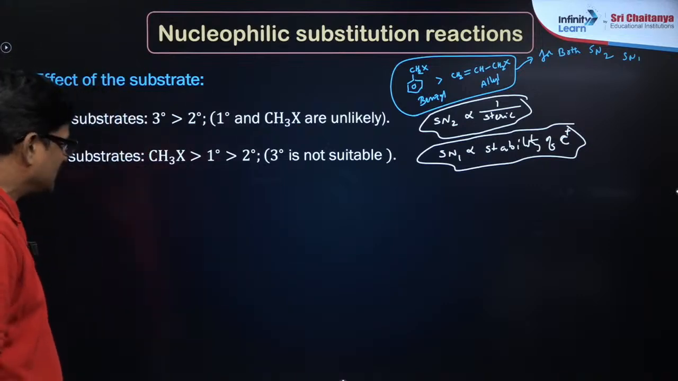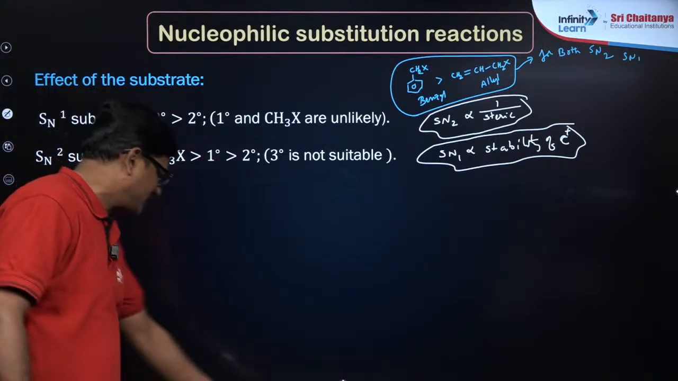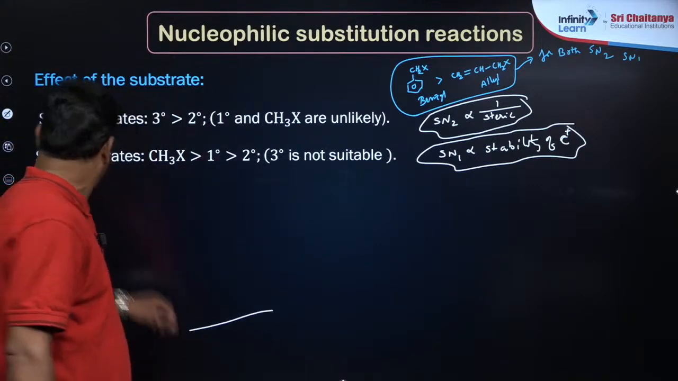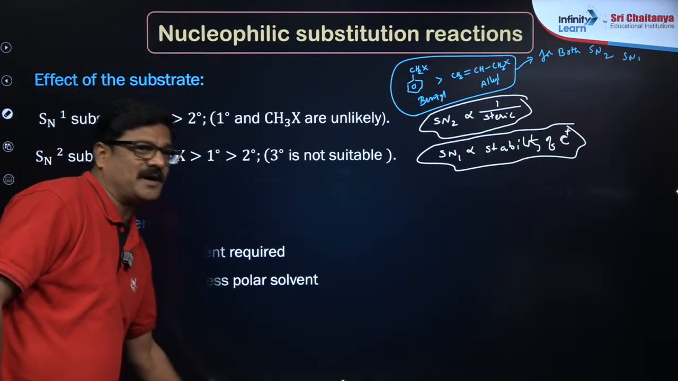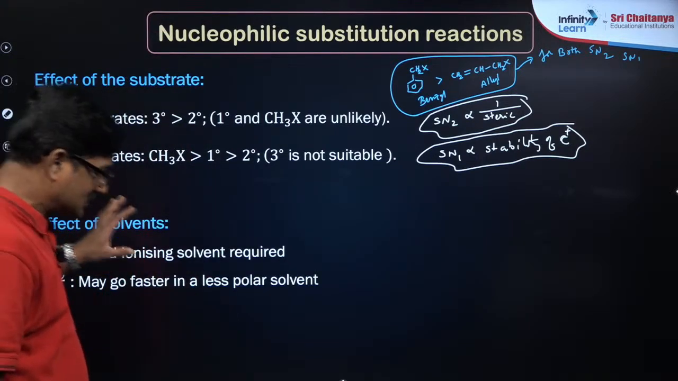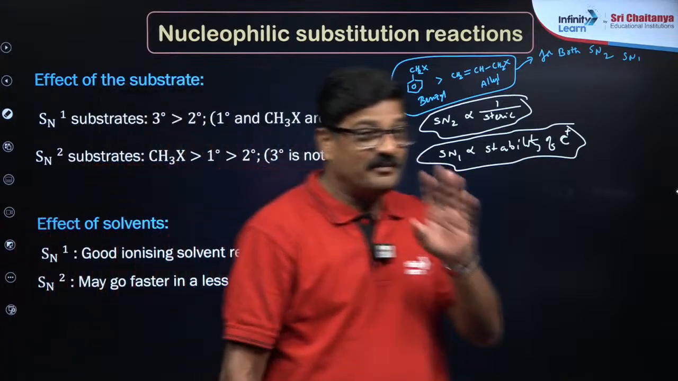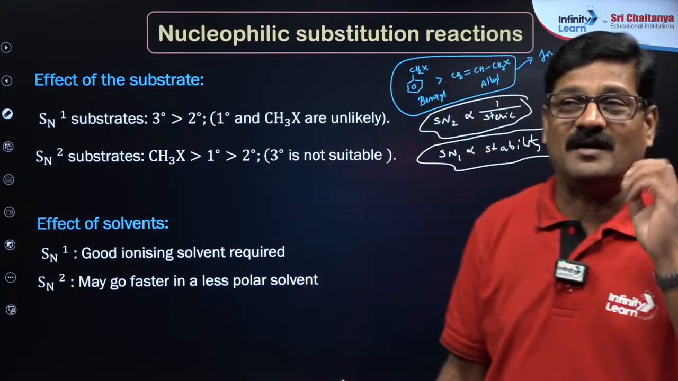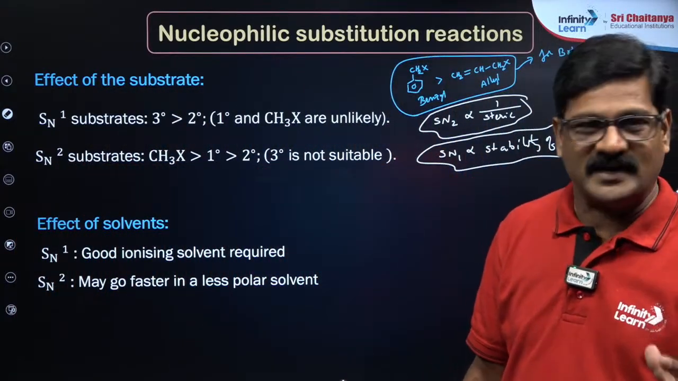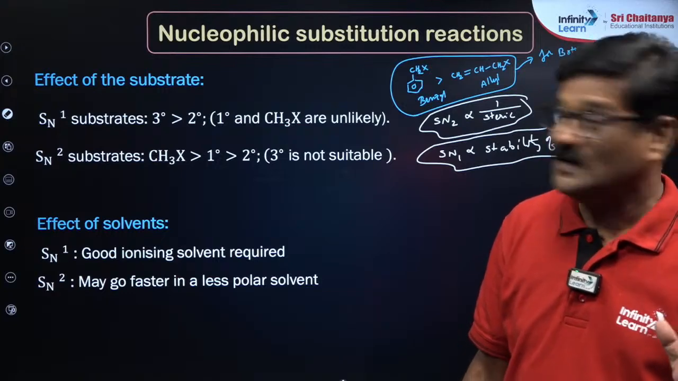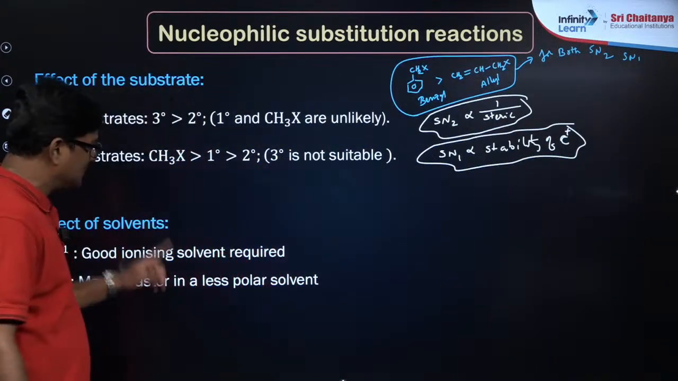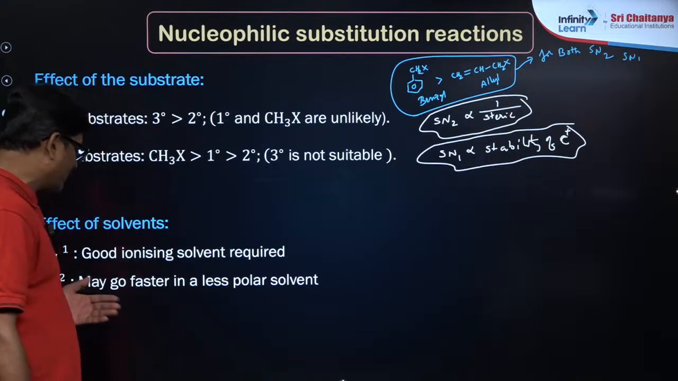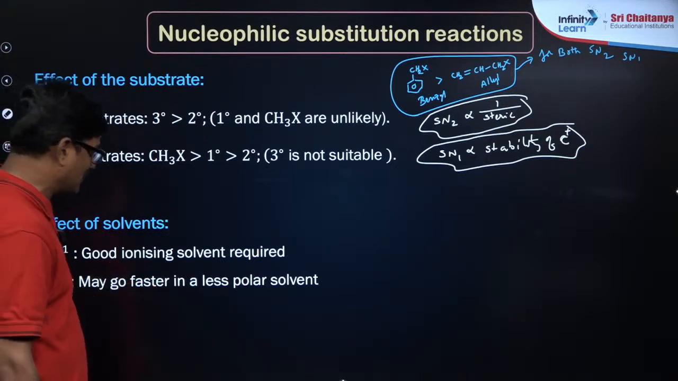Now this is the effect of substrate. And next will come the solvent. Regarding the solvent, the solvent plays the least role in deciding SN1 and SN2. So SN1 is favored in a good ionizing solvent. SN2 may go faster in a less polar solvent.